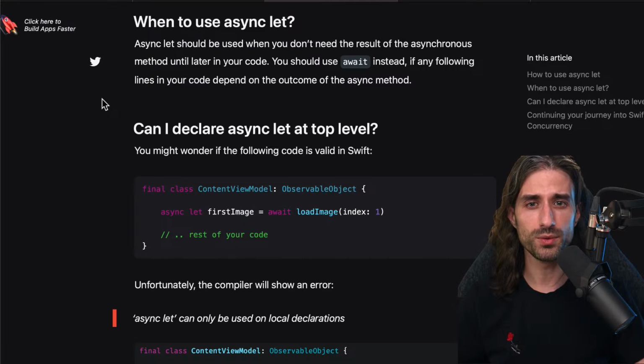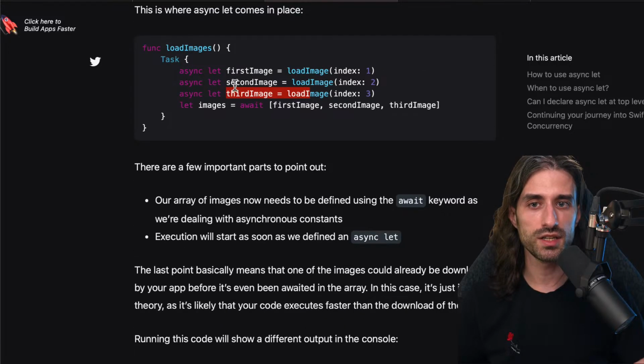Async-let should be used when you don't need to see the result of the asynchronous method until later in your code. You should use await instead if any following lines in your code depend on the outcome of the async method. Because indeed, as you can imagine, if second image were to need first image to be passed as its argument, then you would need to use await to use first image, and it would destroy the benefits of using async-let. So async-let is useful when you can run calls concurrently, because the calls are independent.